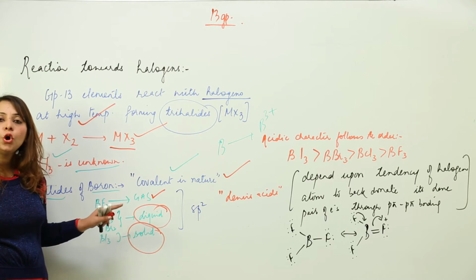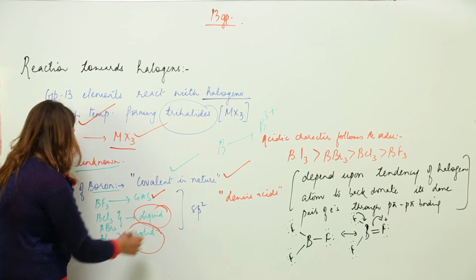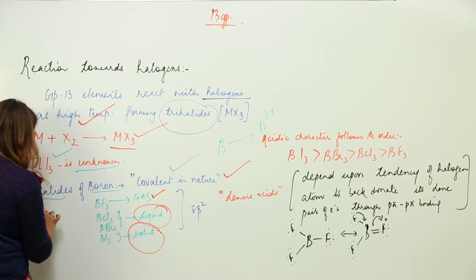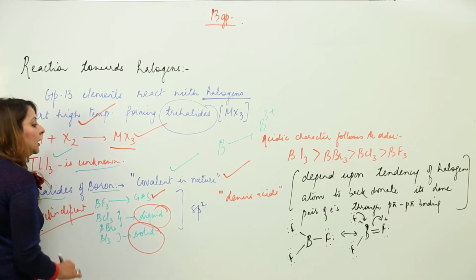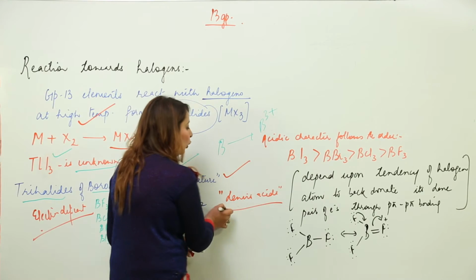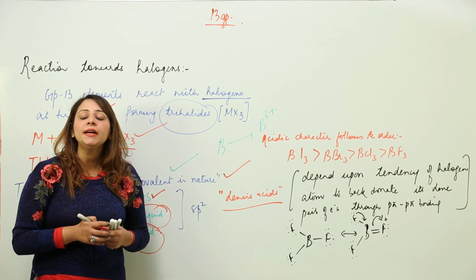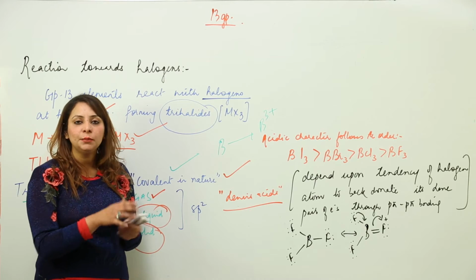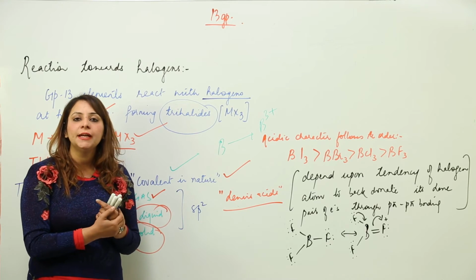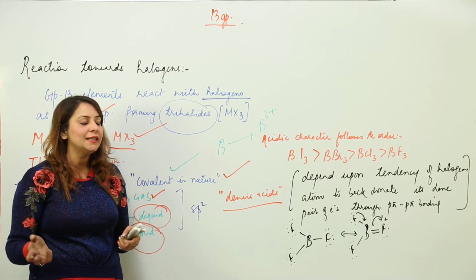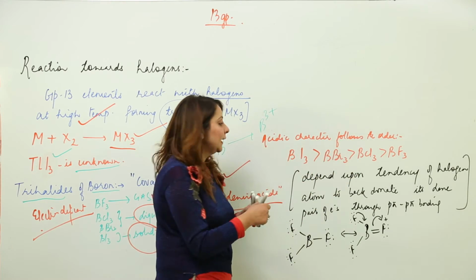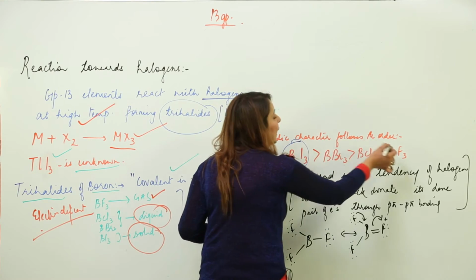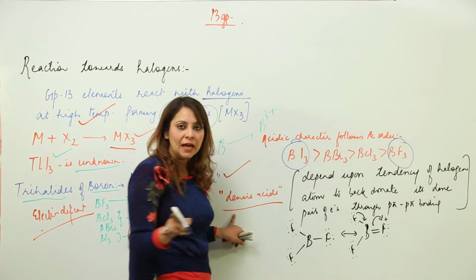Now we know that all the boron halides are sp2 hybridized, and moreover they are electron deficient. So that means they act as Lewis acids. If we compare different boron halides like BF3, BCl3, BBr3 and boron iodide, we have seen that the acidic character follows this order. That means BI3 is the most acidic and BF3 is the least acidic.